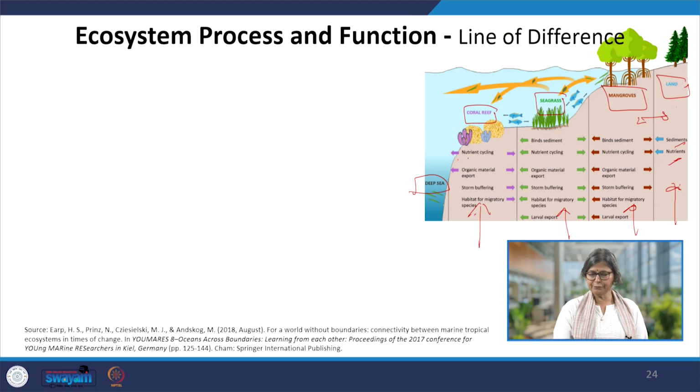Whereas when we come to the coral reef and the seagrass border, we see again the sediment is important, nutrient cycle, organic material that is getting exported, storm buffering, habitat for migratory species, and the larval export.